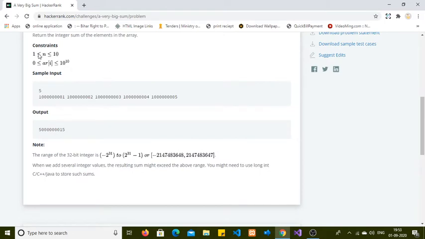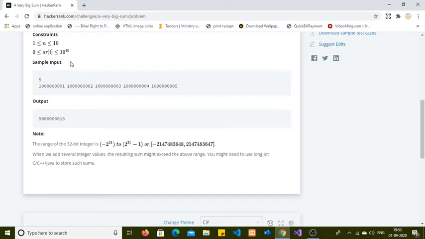Here is the constraint: the elements in the array can be greater than 1 and less than or equal to 10 to the power 10. It can be a very large number.